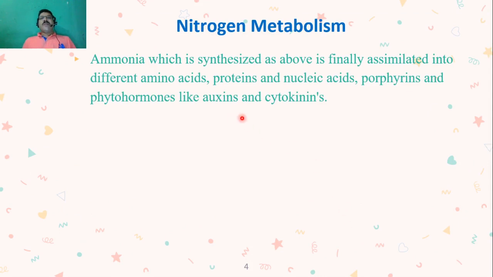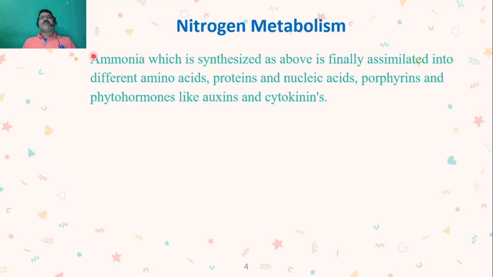Now ammonia, which is synthesized as above, is finally assimilated into different amino acids, proteins, nucleic acids, porphyrins and phytohormones like auxins and cytokinins. So due to this nitrogen fixation mechanism, finally we will get ammonia. This ammonia is easily and readily absorbed by the plant.